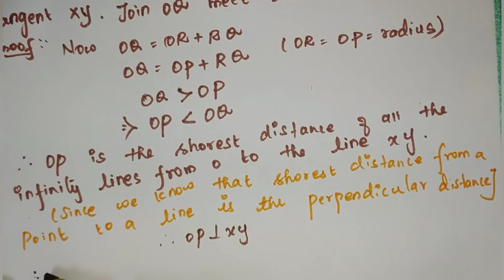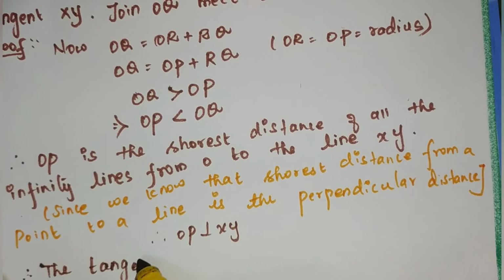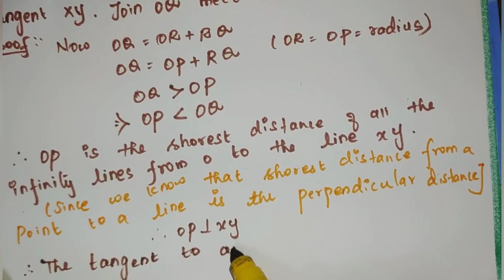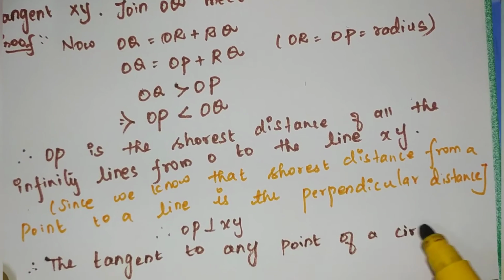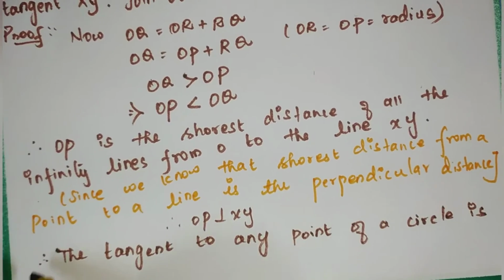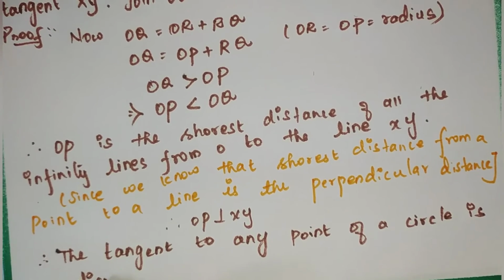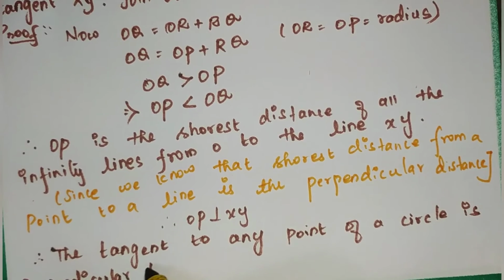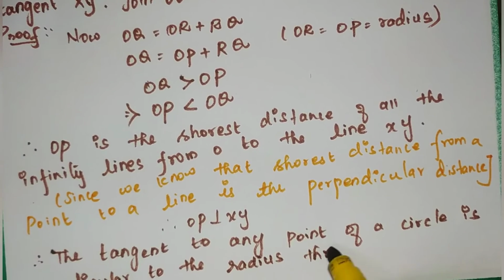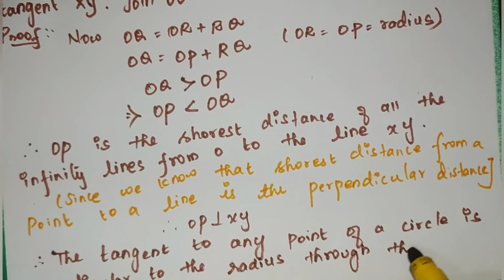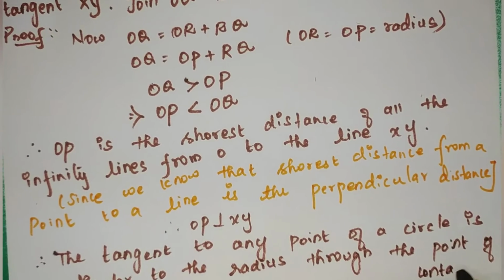Therefore we can tell that the tangent at any point of a circle is perpendicular to the radius through the point of contact.